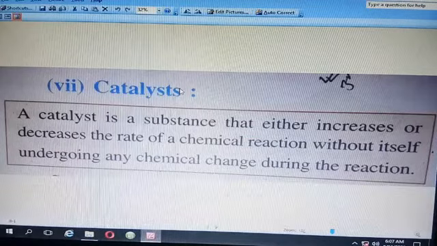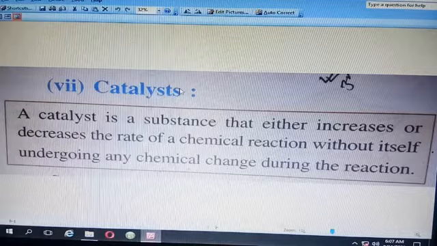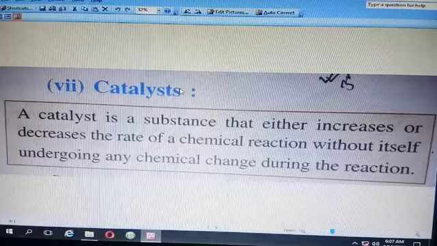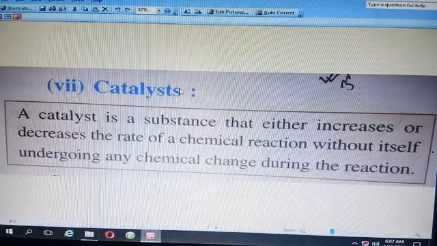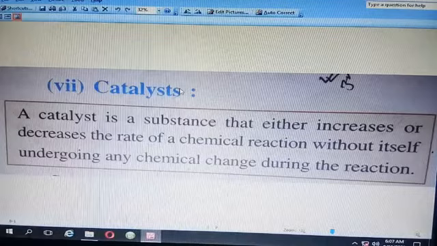So, last class we did up to pressure. That means we were doing conditions required for a chemical reaction. Chemical reactions don't undergo like that. For a chemical reaction to take place, some conditions are required, and number one condition that we have learned is close contact. That means the reacting substances need to come in close contact.